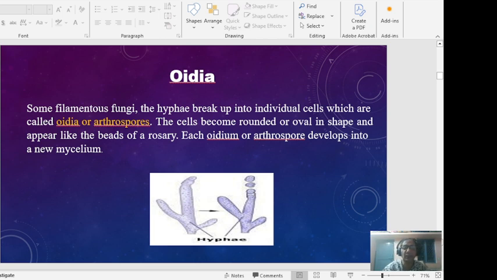The other process of vegetative reproduction we call oidia. In this, some of the filamentous hyphae break up into individual cells, which we call oidia or arthrospores, and each arthrospore develops into a new mycelium. Here the oidia become rounded or oval in shape and appear like the beads of a rosary.